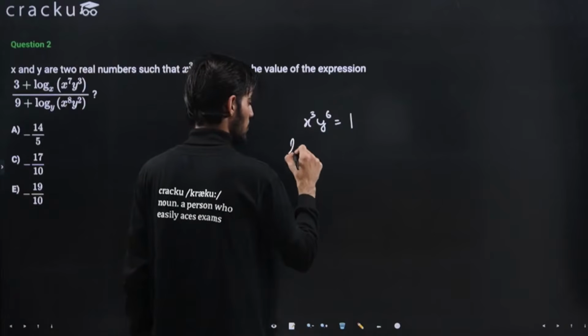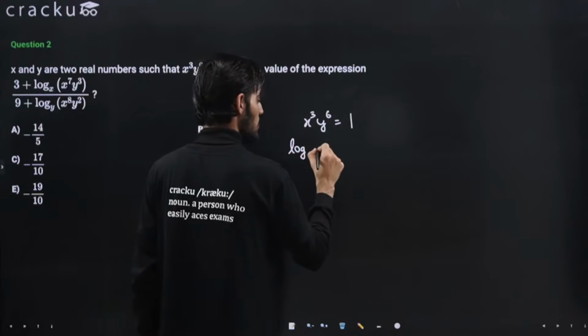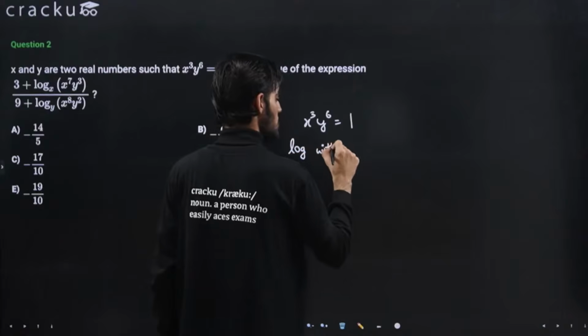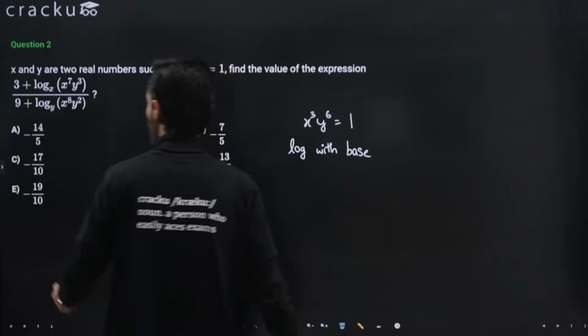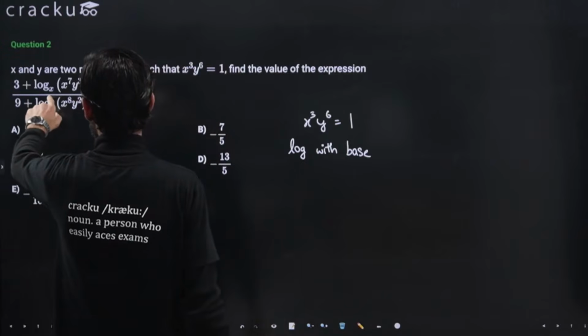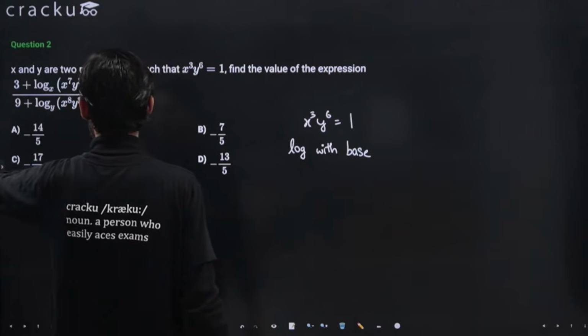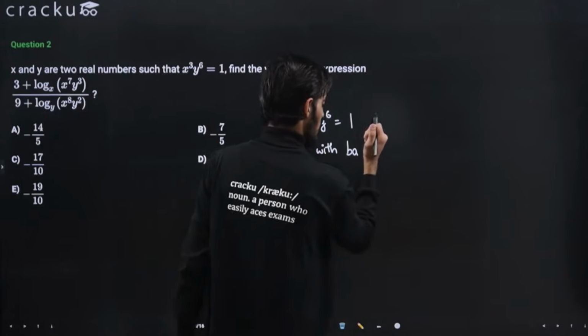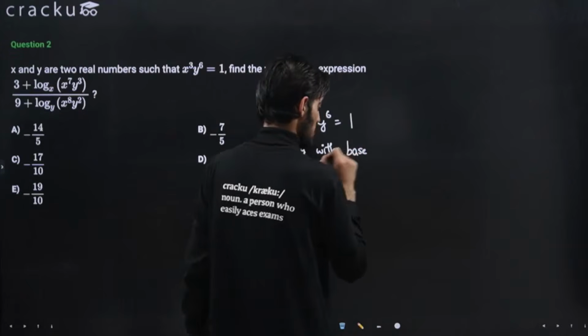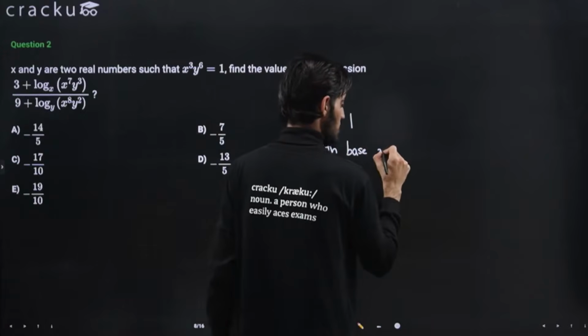Let's take log with whatever base we want. In one condition it is log with the base x, in one condition it is with the base y, so let's take the base x. Log with base x on both the sides.